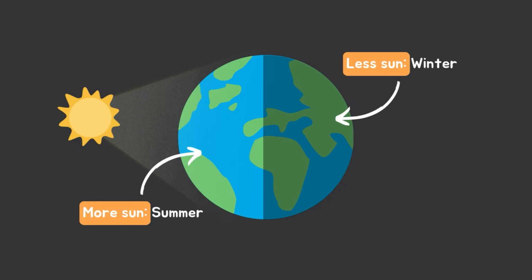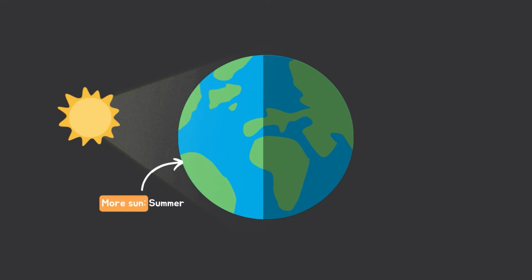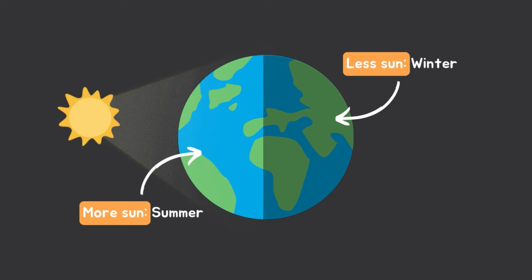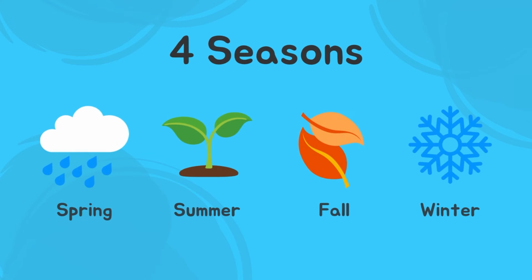When the Earth is rotating around the Sun, some places get direct sunlight and some places do not. The temperature of a certain place is determined by the amount of sun rays that reach the surface. This means that weather conditions are affected by how many rays reach the surface. For example, in the winter, we get less sunlight than we do in the summer. There are 4 main seasons: spring, summer, fall, and winter. Each season lasts around 3 months.